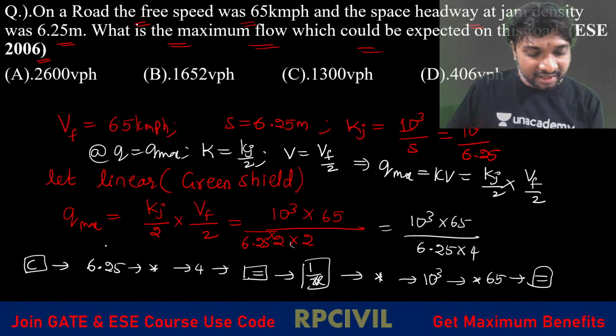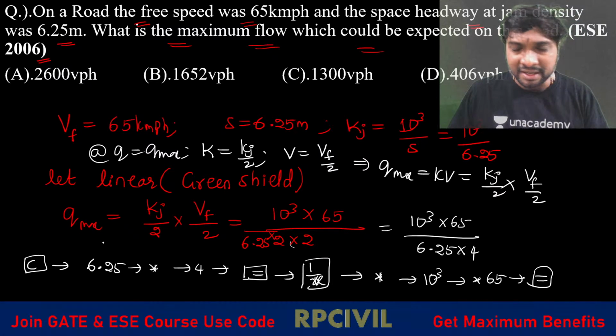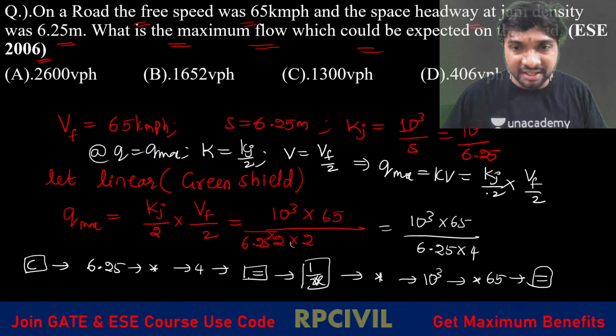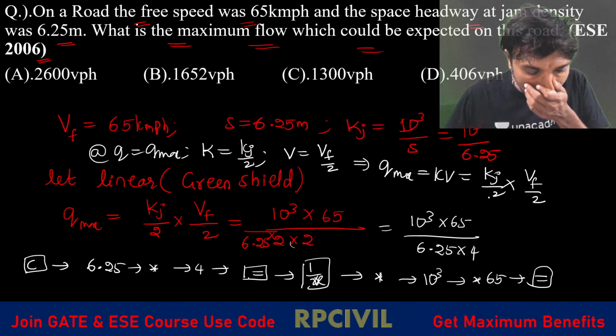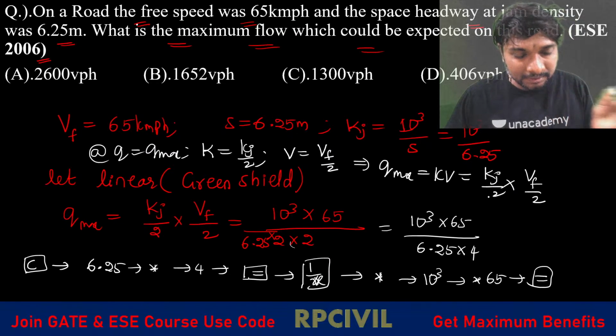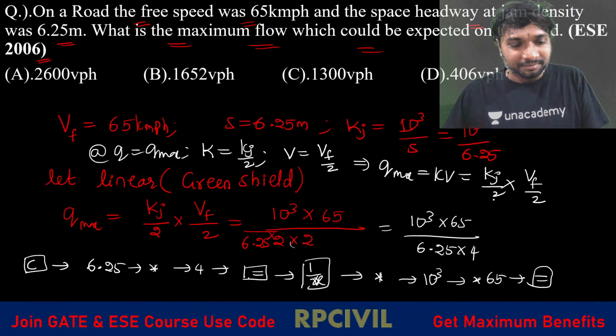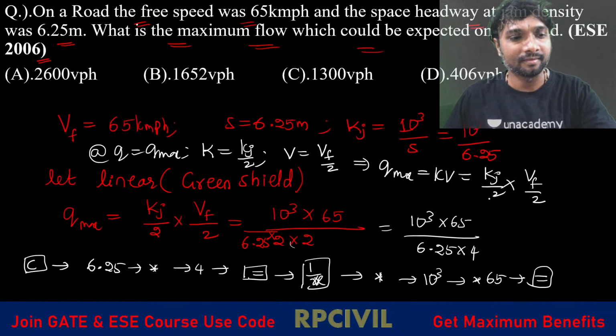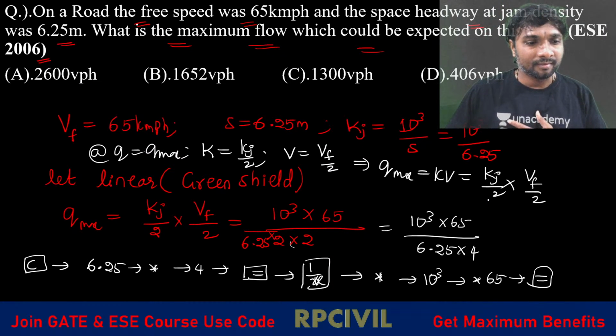Density K at the maximum flow is Kj by 2. Speed at the maximum flow is Vf by 2, right? Density at the maximum flow is Kj by 2, right? You have to be careful. Okay? Is that clear now? Yes or no?